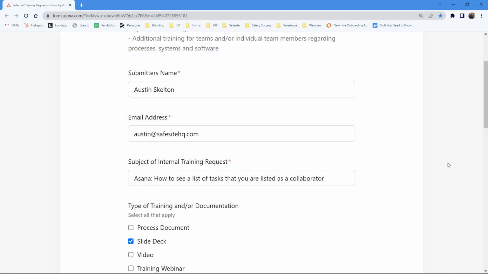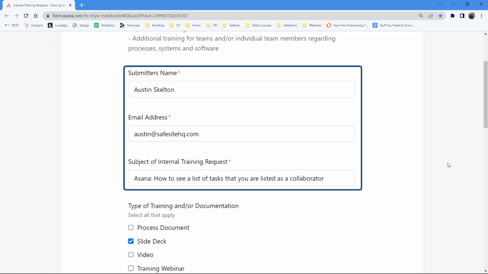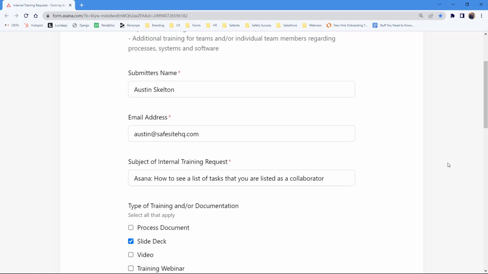To begin, enter your name and email address, then provide the subject of the request, which should provide a high-level description of the training. For example, if you are requesting an overview of a feature in Asana, the subject might read, Asana, how to see a list of tasks that you are listed as a collaborator.